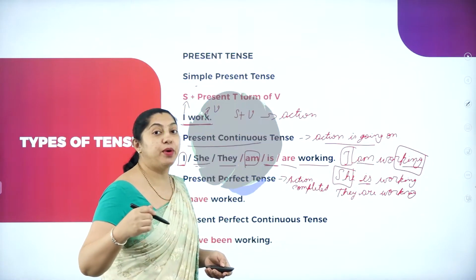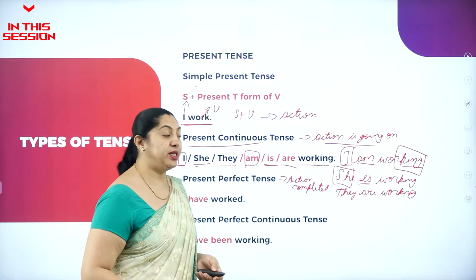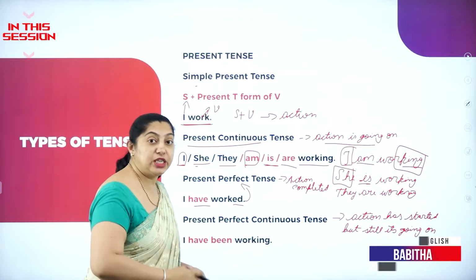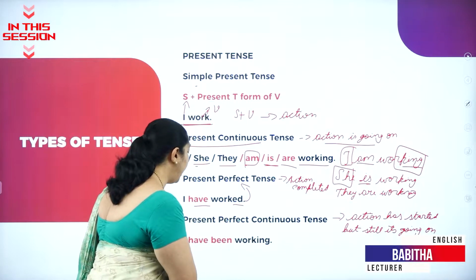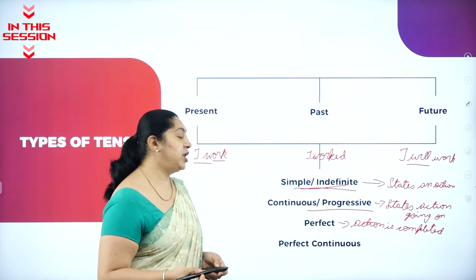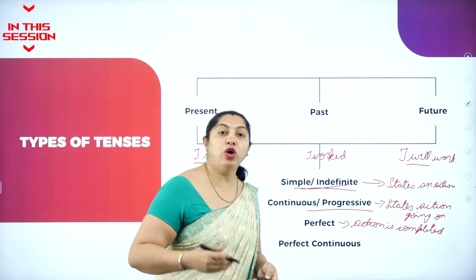When is the present perfect tense identified? When the action is completed. But when it comes to the continuous tense, that is the present perfect continuous tense, you will write "I have been working." When the action is completed, we use the present perfect, past perfect or future perfect.